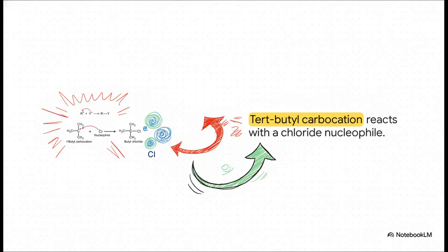Check this out. We've got a highly stressed tert-butyl carbocation here. To neutralize that glaring positive charge, it reacts super fast with a chloride ion, which is our nucleophile. In this quick Lewis acid-base reaction, it just grabs those available electrons, neutralizes the charge, and boom, forms tert-butyl chloride. Problem solved, stability achieved. But what happens when there isn't an easy electron donor around?